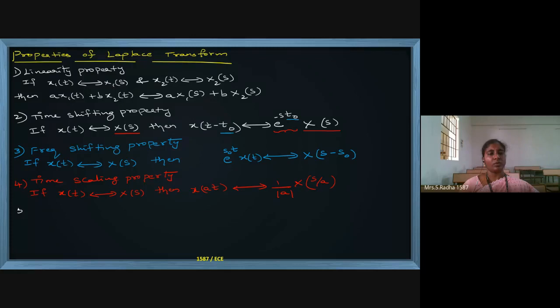Next, I will go with the convolution property.